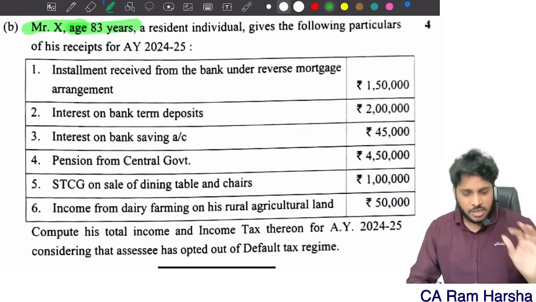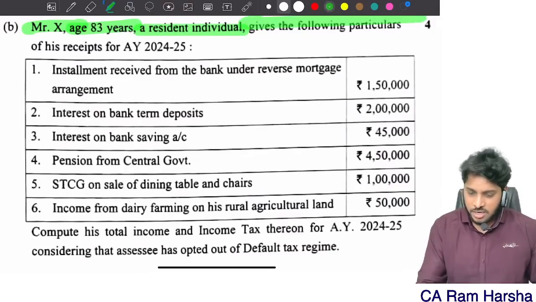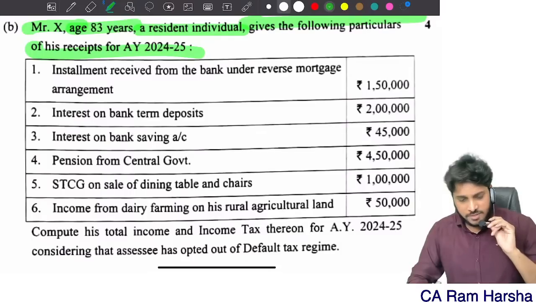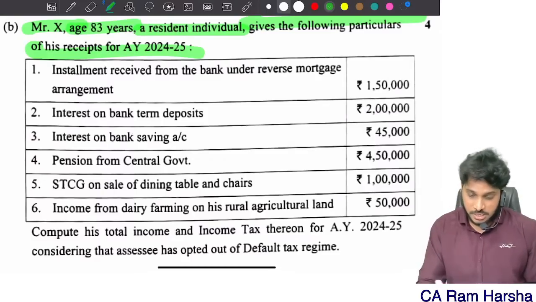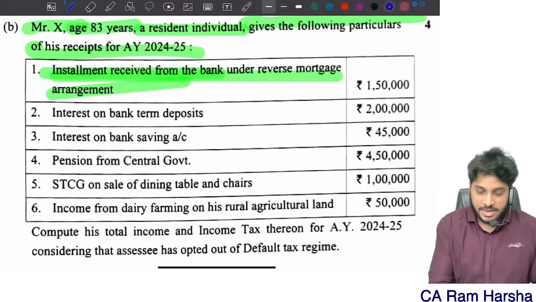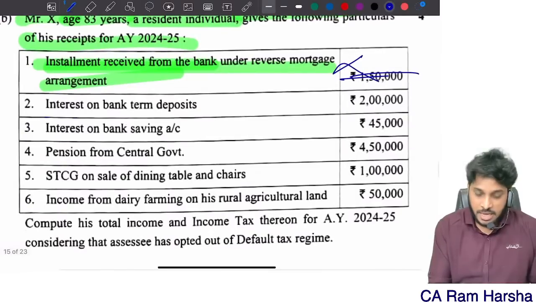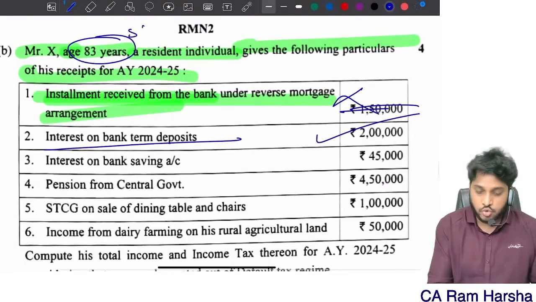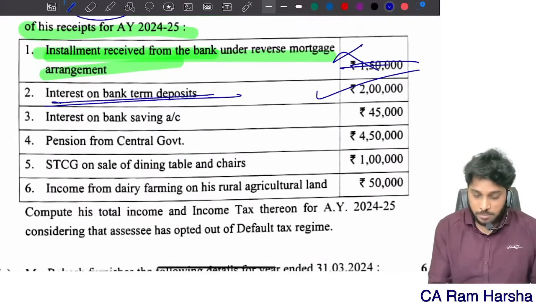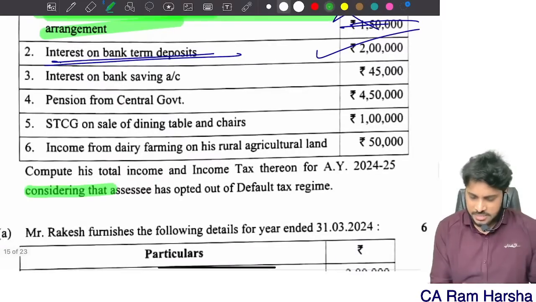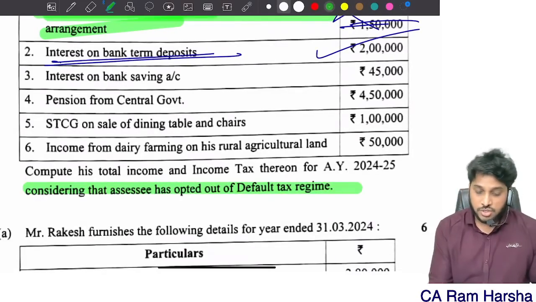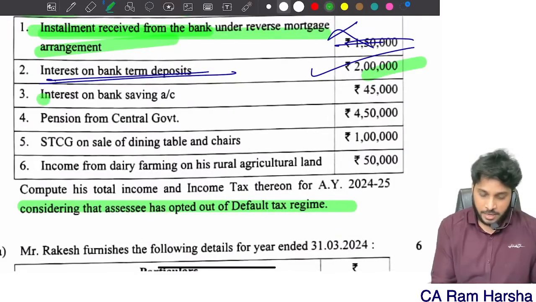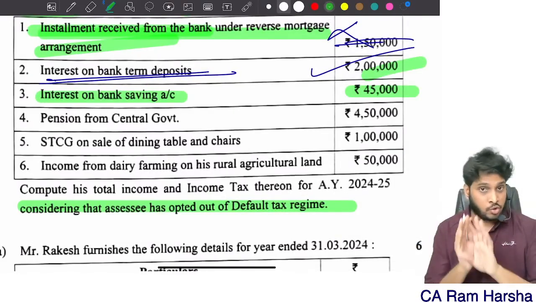Next, Mr. X, age 83 years, resident individual, gives the following particulars about his receipts. Installment received under reverse mortgage, section 10(43), is exempted right away. Interest on bank is taxable. Remember, at 83 years he is a super senior citizen, so 80TTB exemption is probably applicable. But considering he has opted for the default tax regime, there are no Chapter VI-A deductions at all. Interest on bank term deposit, 2 lakhs, is taxable. Interest on bank savings account, 45,000, is fully taxable, no deductions at all.